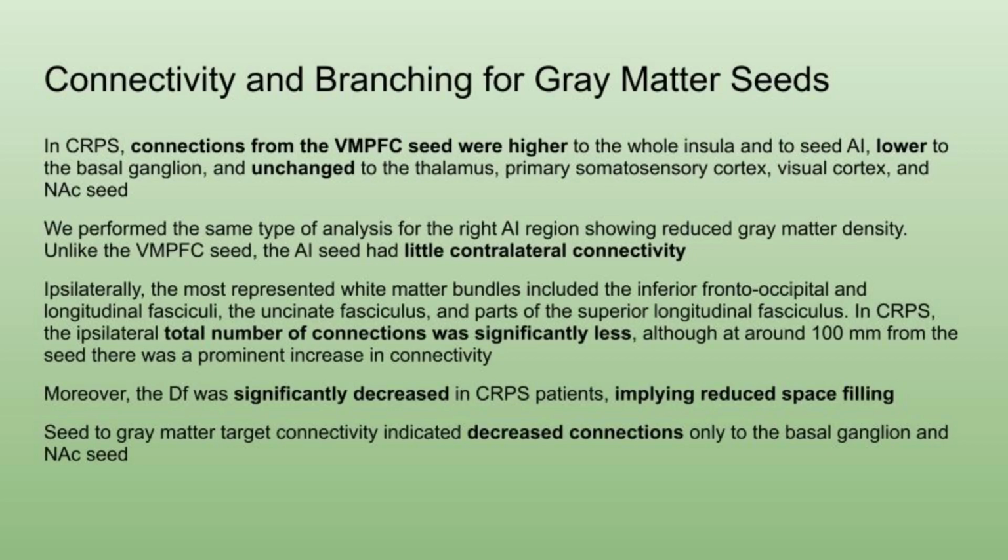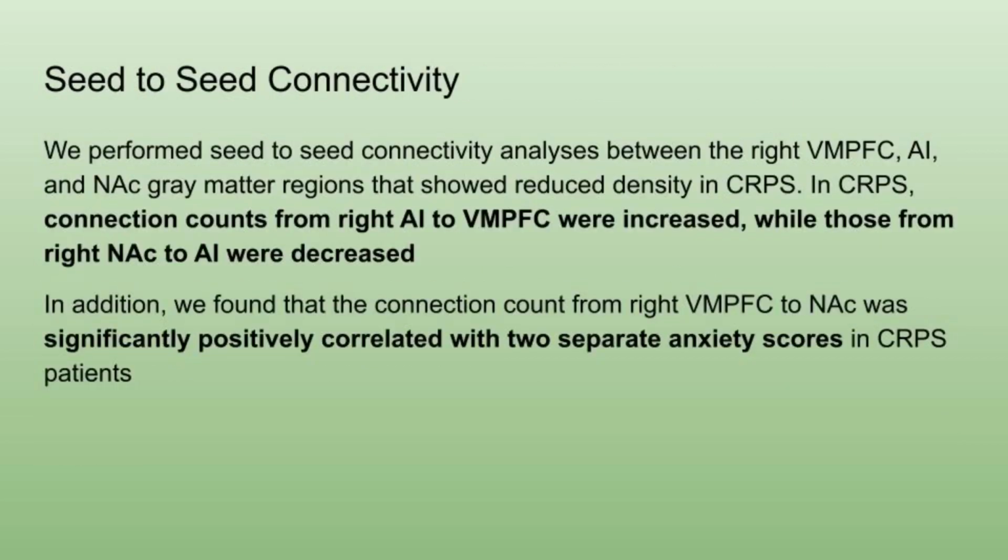In CRPS, the same-sided total number of connections was significantly less, although around 100 millimeters from the seed there was a prominent increase in connectivity. Moreover, the fractal dimension was significantly decreased in CRPS patients, implying reduced space filling. Seed to gray matter target connectivity indicated decreased connections only to the basal ganglion and the nucleus accumbens seed.